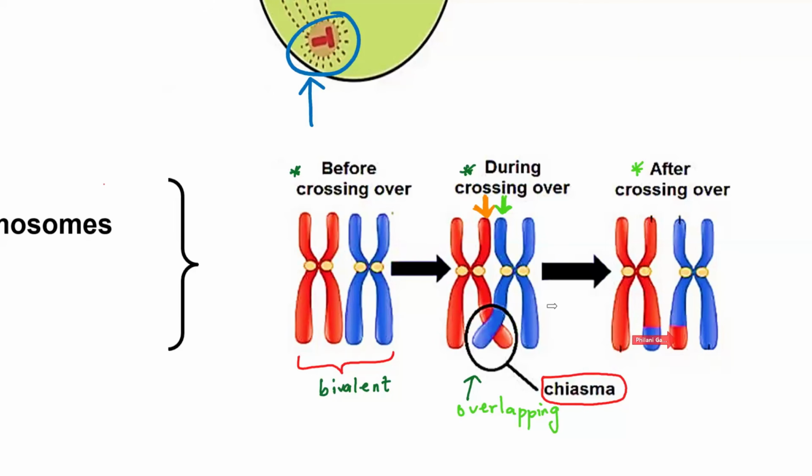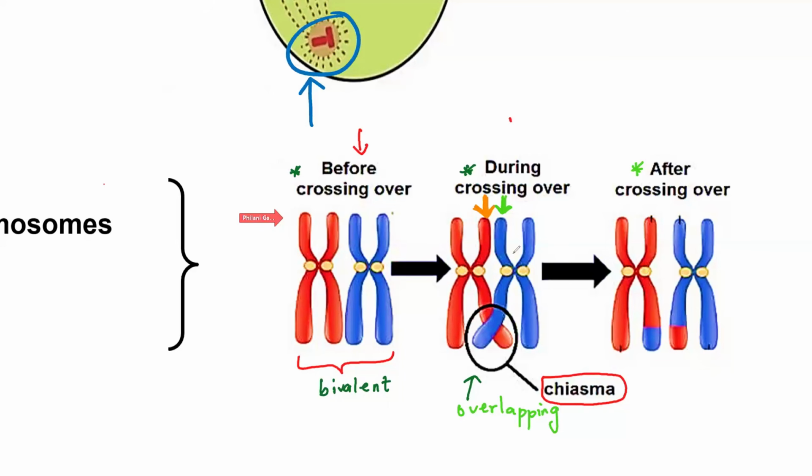You guys must know how to make these diagrams and use colors to represent crossing over, because we are now going to explain what it means in a realistic, biological sense. In the diagrams, you must show before crossing over that your chromosomes are just forming a bivalent, lying next to each other.